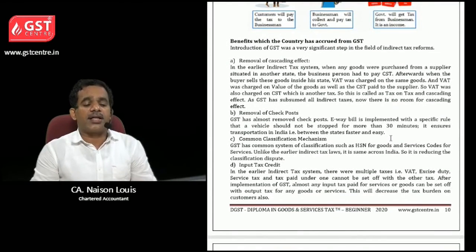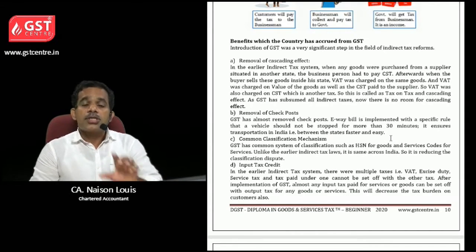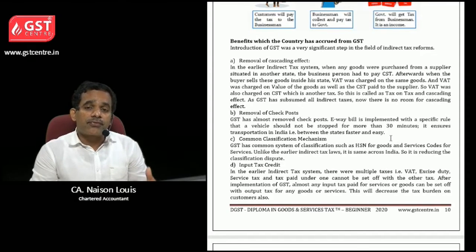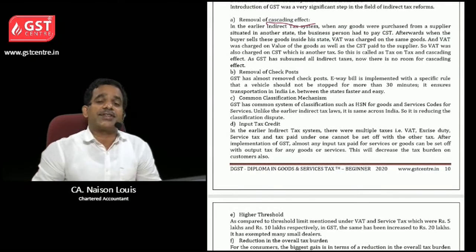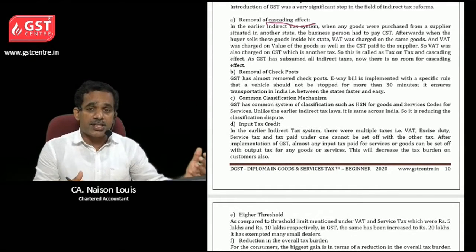Then the benefits for the country. So let us learn various benefits we got from implementation of GST. First of all, cascading effect. Earlier, when we purchased goods from outside the state, we had to pay CST, Central Sales Tax.